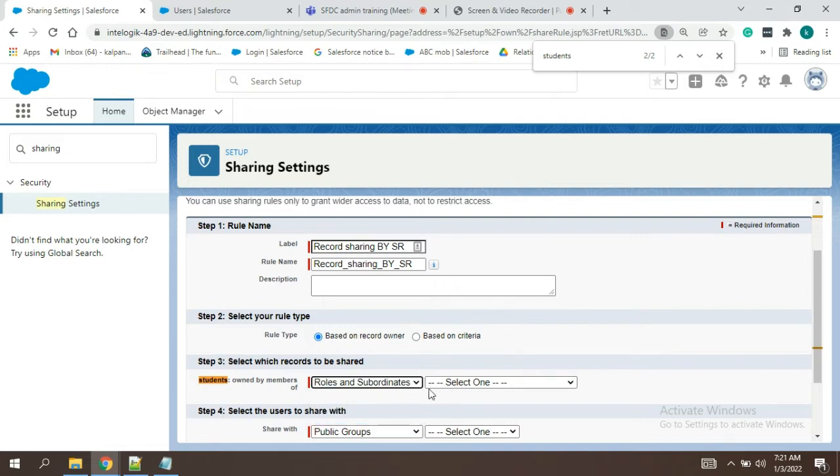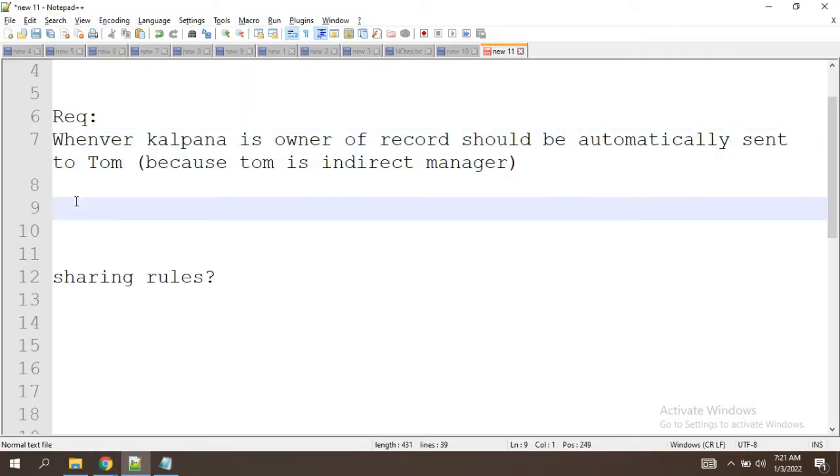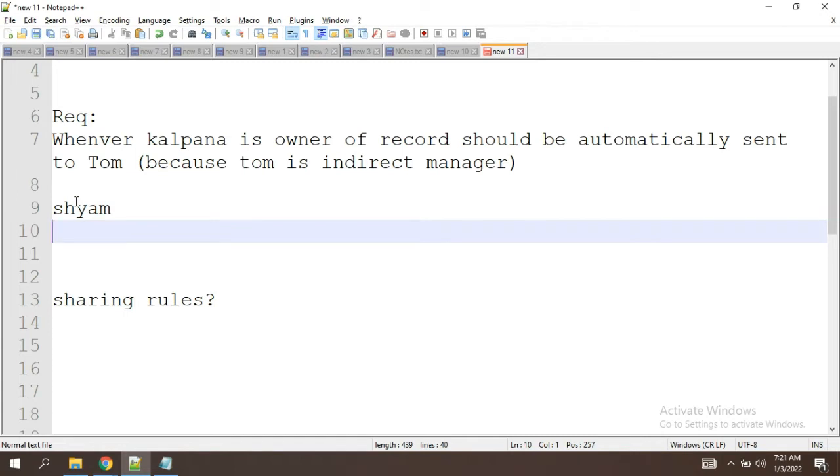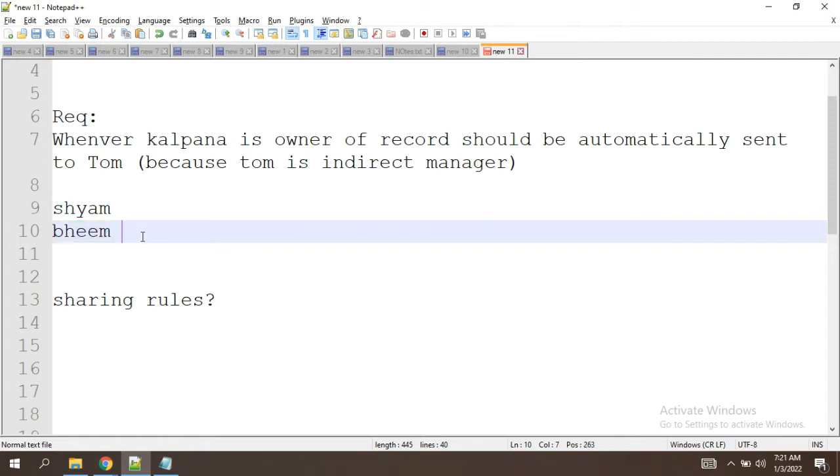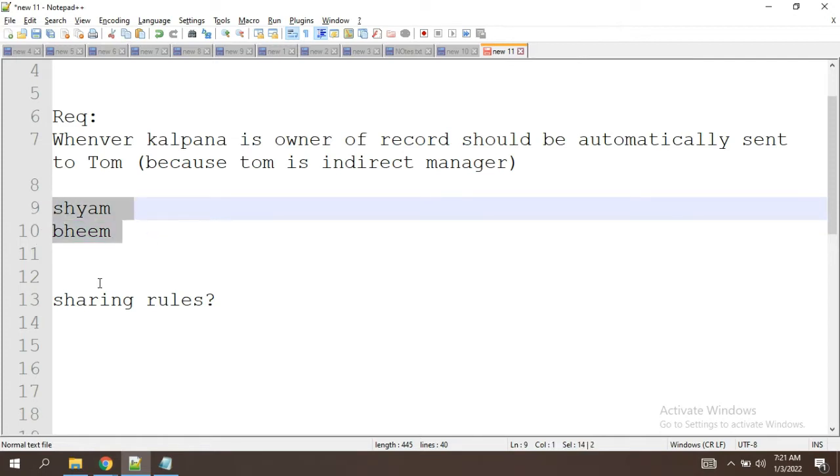See, if I select roles and subordinates, and Sham and Bhim, so Bhim is junior reporting to Sham. If I am sharing records created by Sham and his lower subordinates, subordinates means juniors, then we have to share those records.